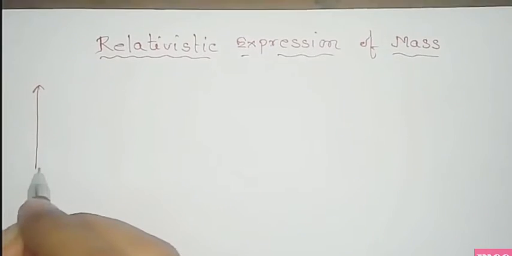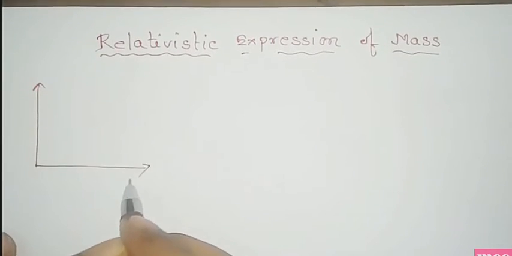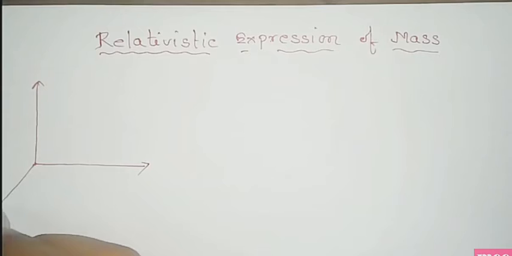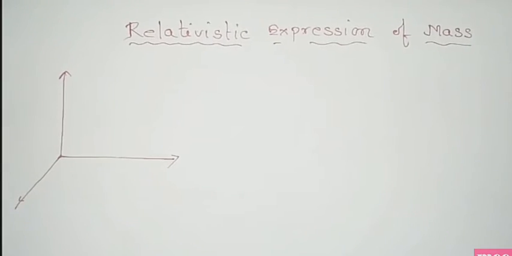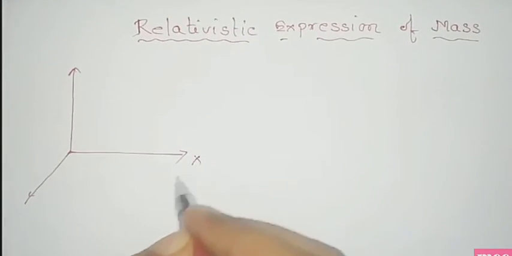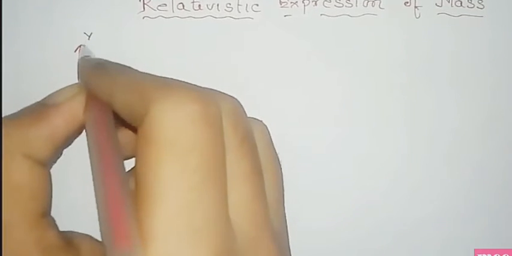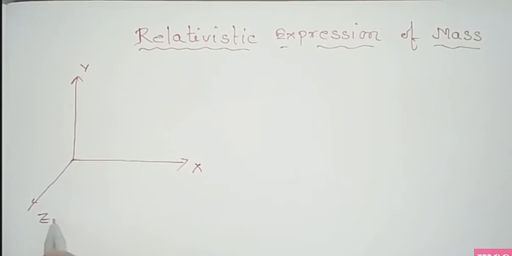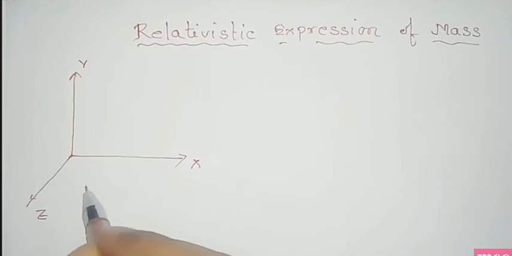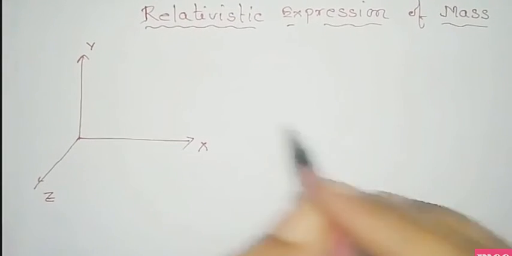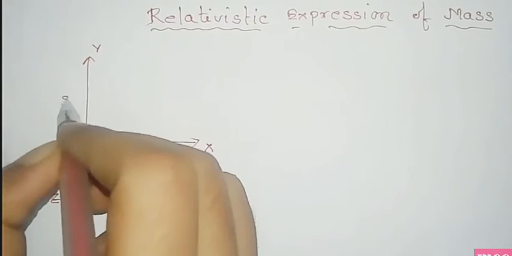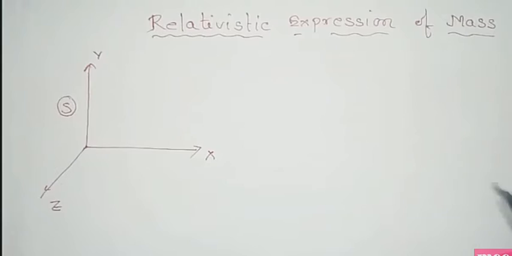So first of all, consider a stationary frame like this. It has coordinates x, y and z, and this is the stationary frame, so we take it as the S frame.